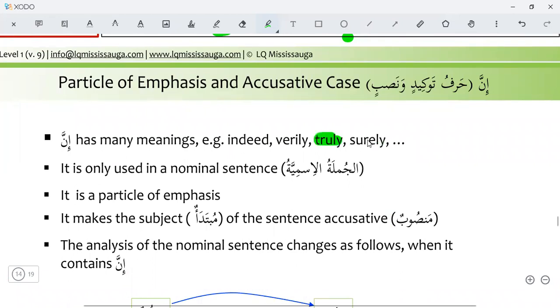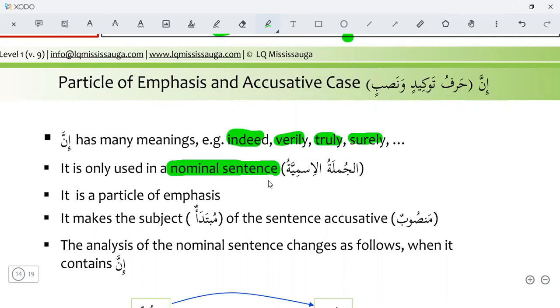Where do we have to use this inna? It is only used in a nominal sentence. We can use inna in a nominal sentence only. We cannot use it in a verbal sentence.